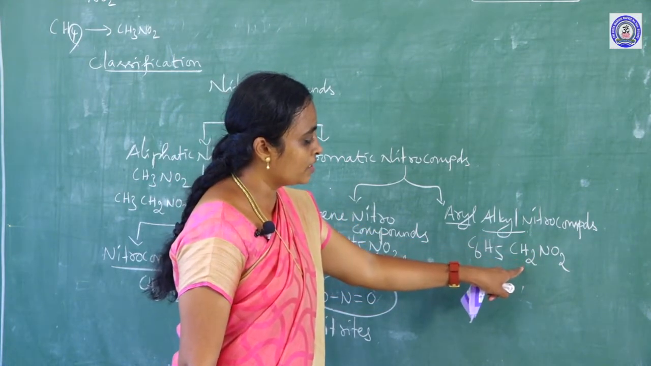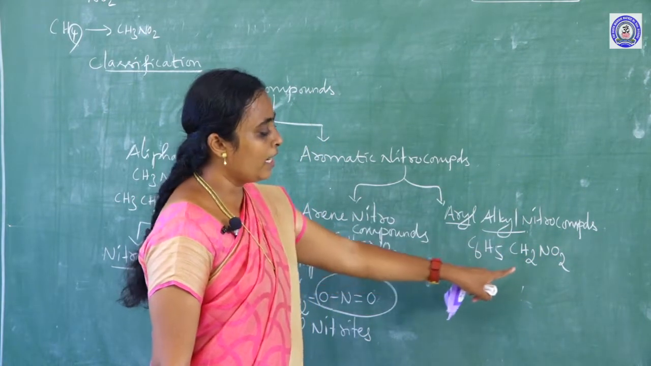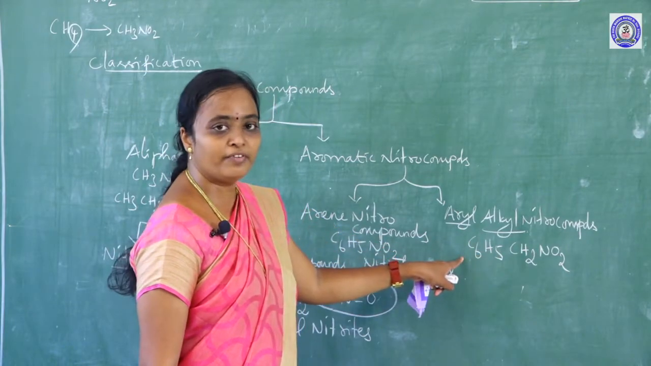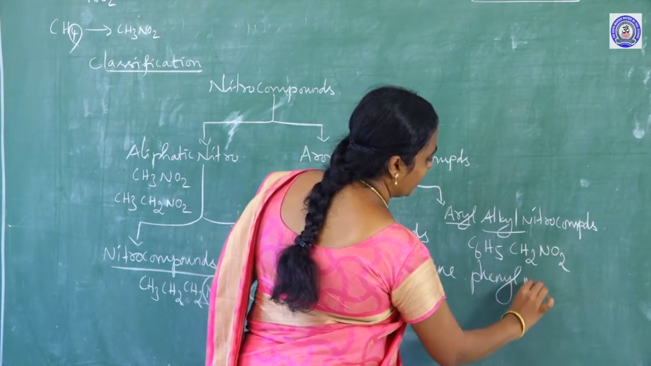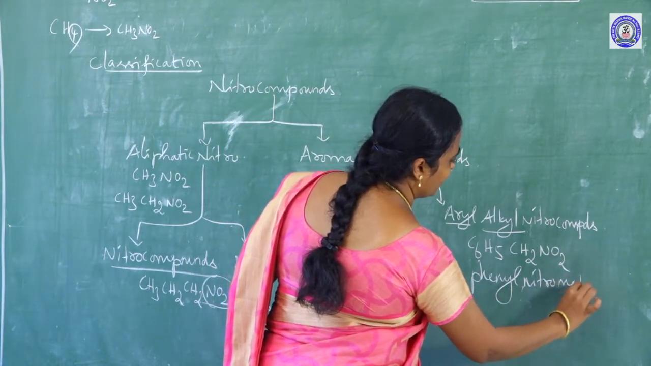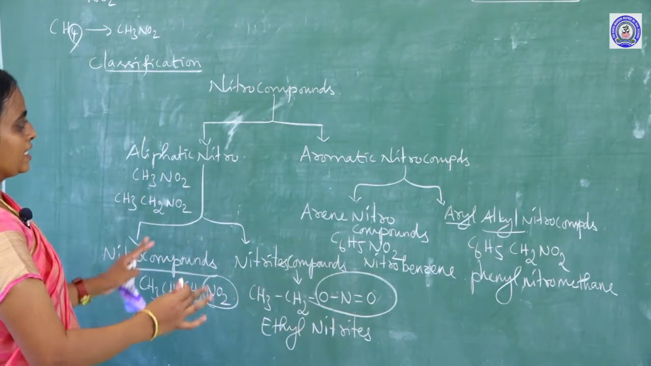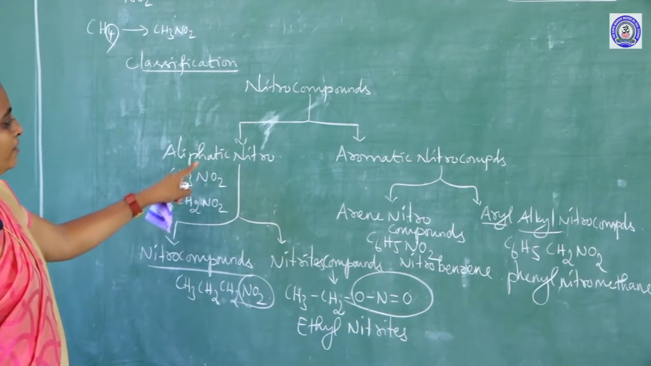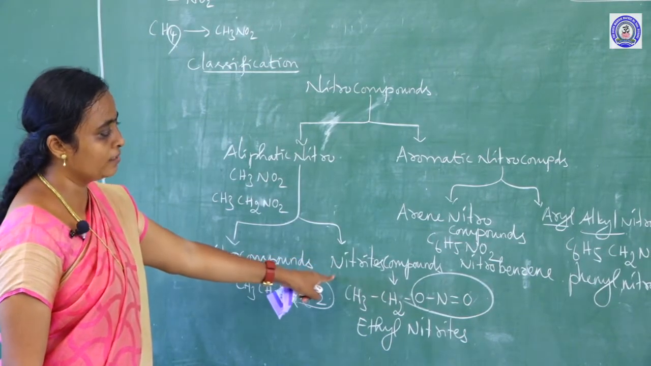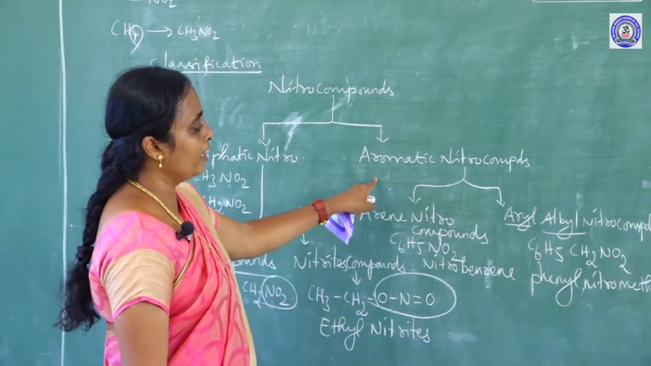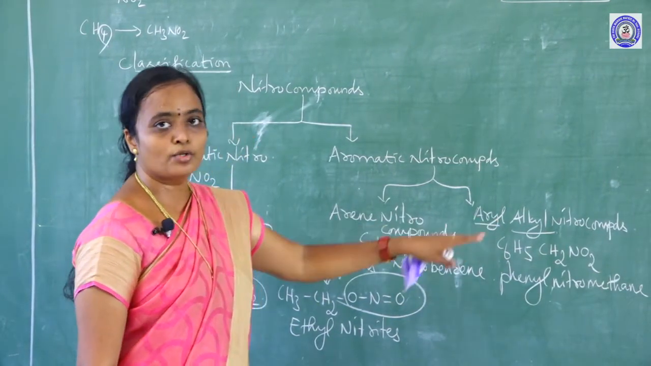So how do you get this? If you take CH3NO2, nitromethane, and one of the hydrogen atoms is replaced by a phenyl group, the compound name is phenylnitromethane. So we have only two types of classification, aliphatic and aromatic. Aliphatic is classified into nitro compounds and nitrite compounds, and in the same way aromatic is classified into arene nitro compounds and aryl alkyl nitro compounds.